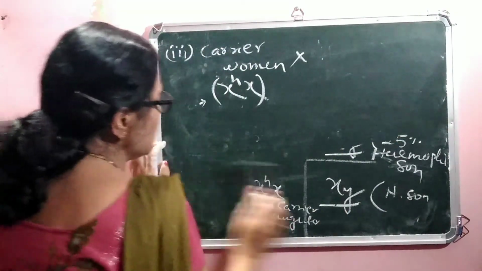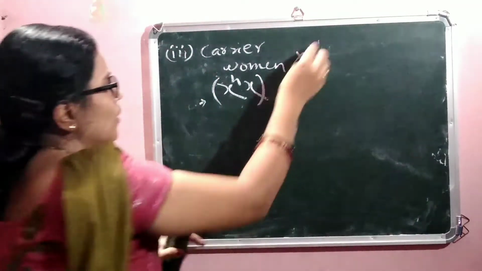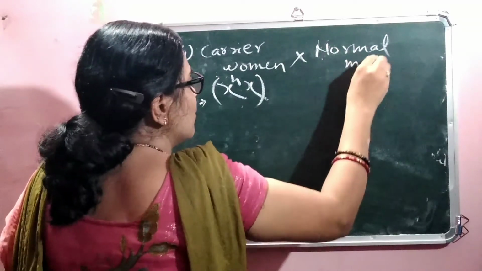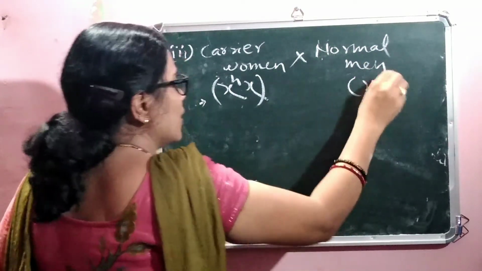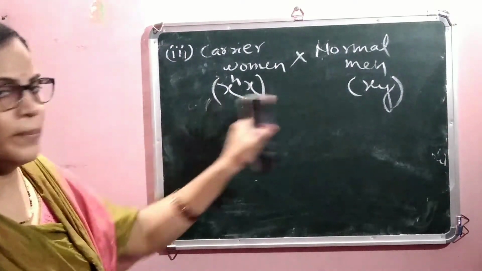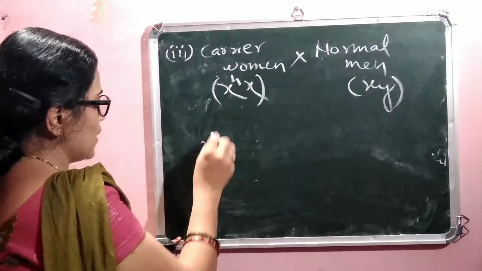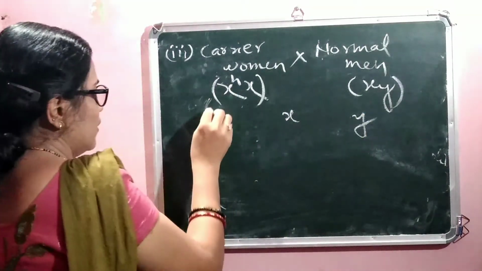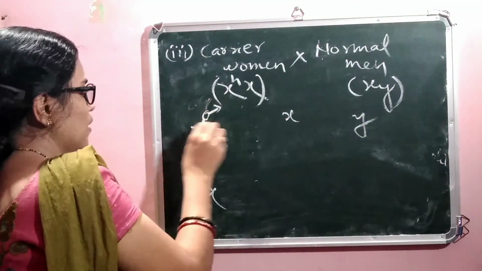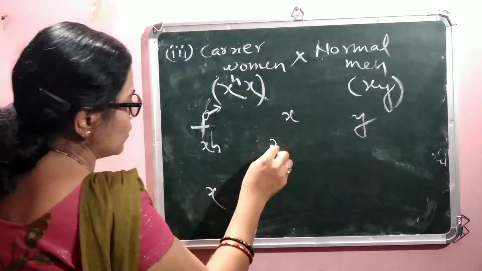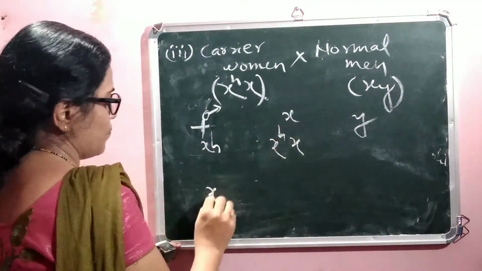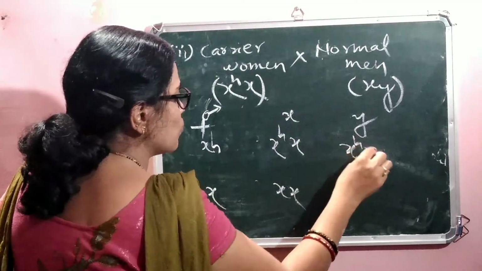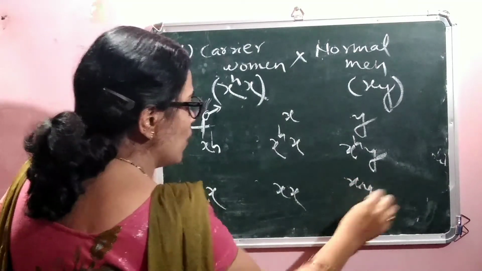Similarly, in case number 3, when a carrier woman meets a normal man, the normal man is XY. So when we cross each other, here is XH X and XY, the female character and the male character. The result comes XH X, XX, similarly XHY and XY.